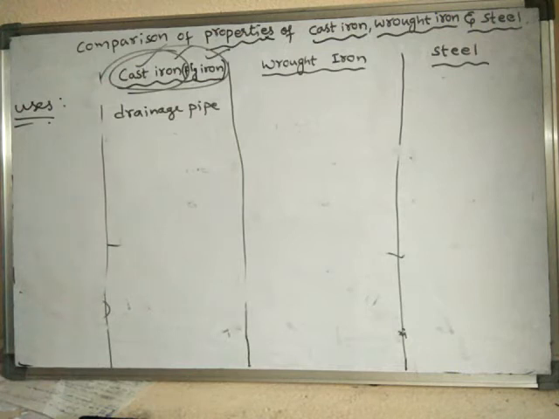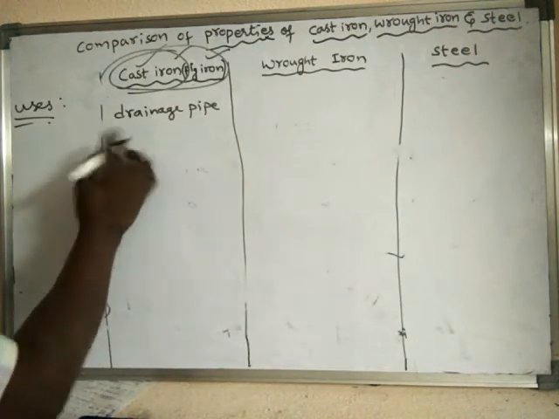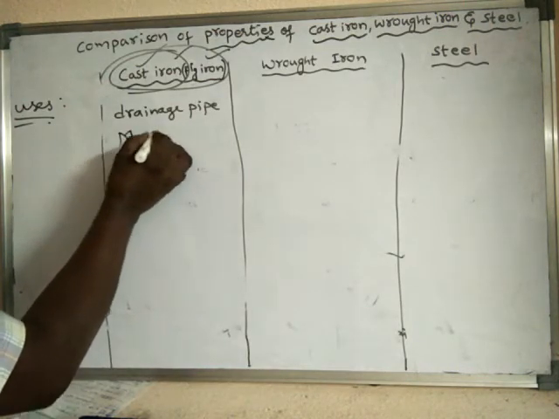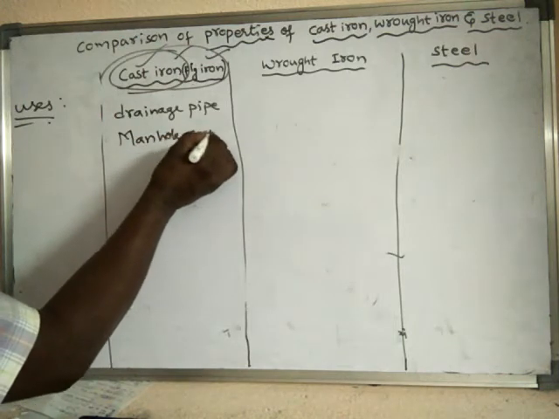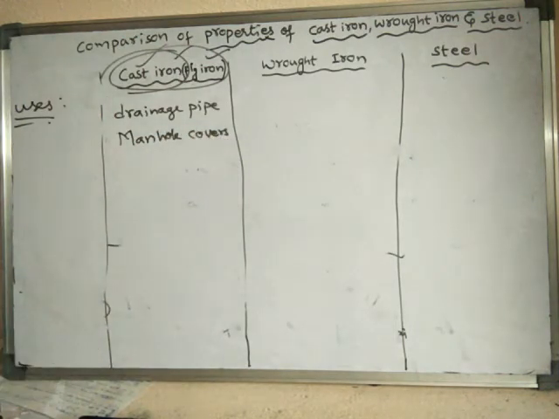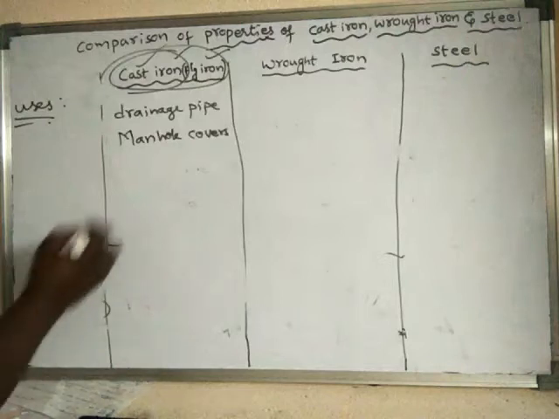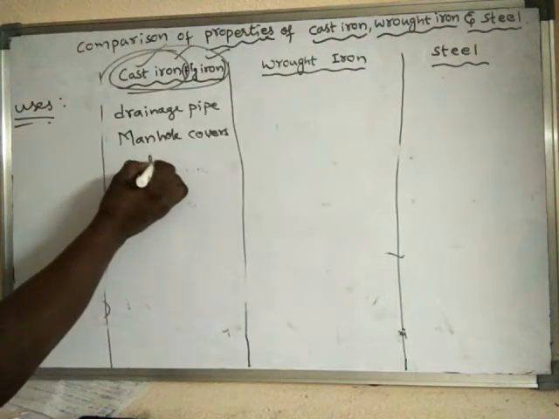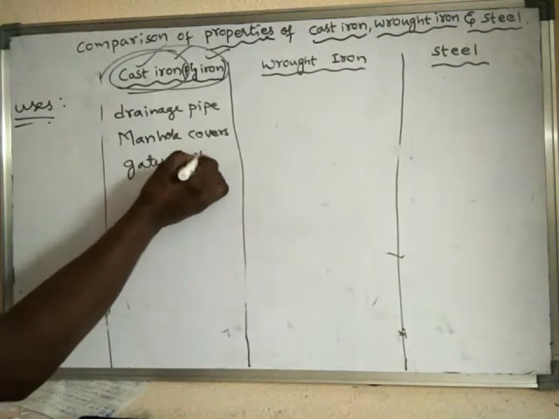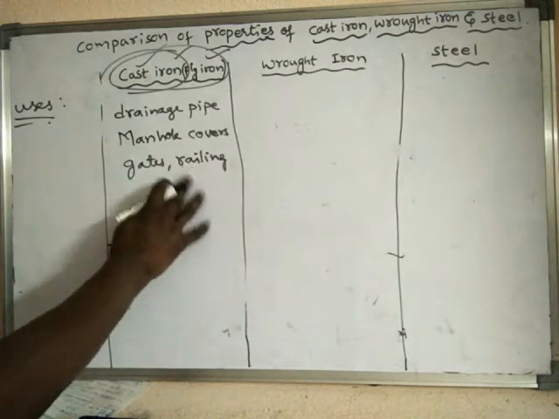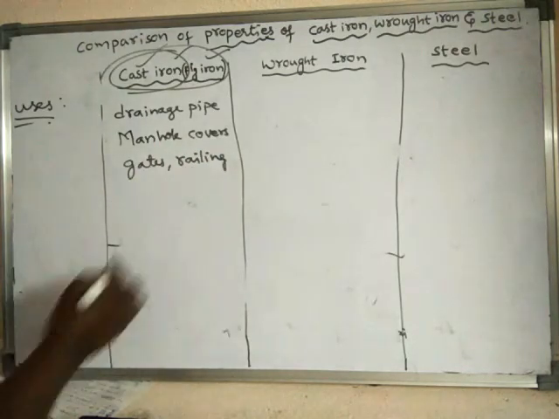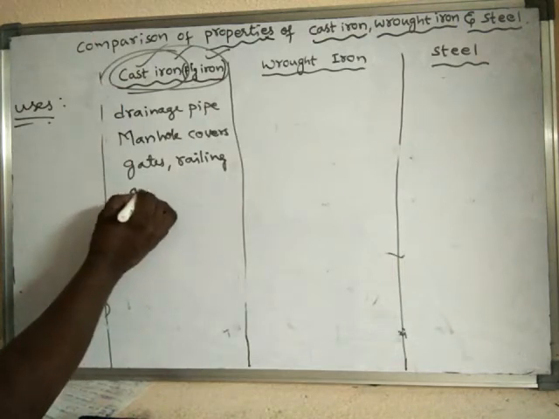Manhole covers, gates, railings, and the manufacturing of weights.